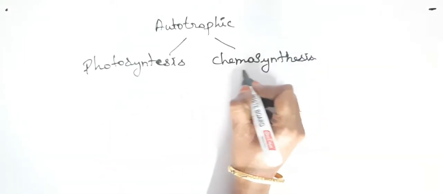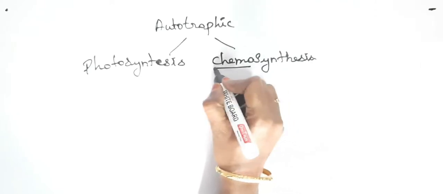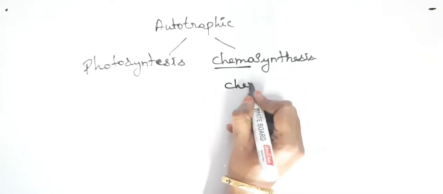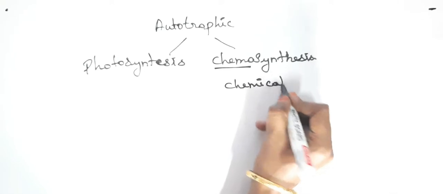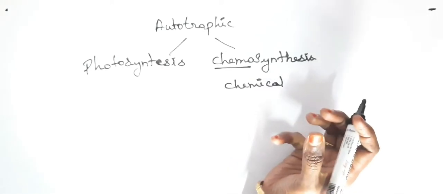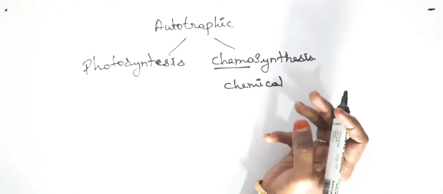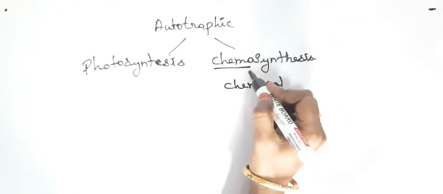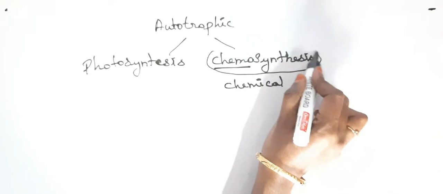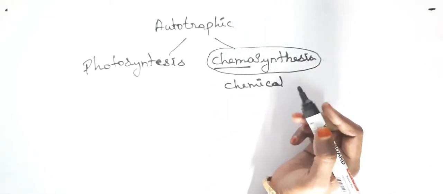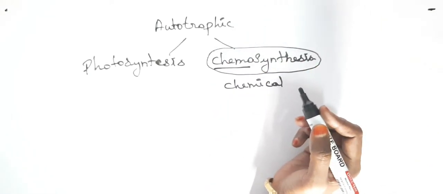So first we will see about chemosynthesis. Chemo means chemical. Some chemical substances are used for the process of producing energy. That is the process which is taking place in chemosynthesis.